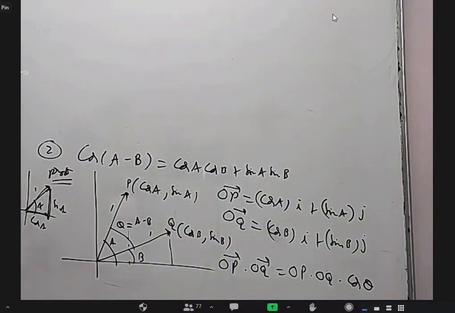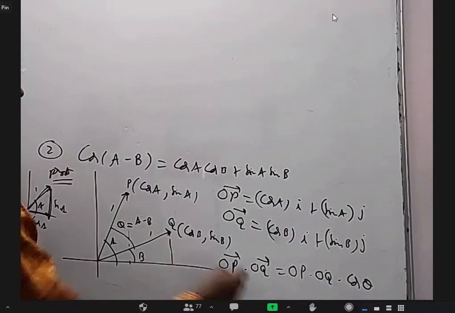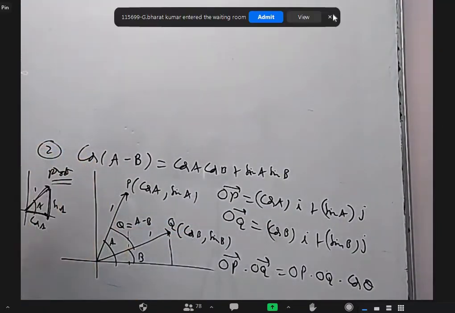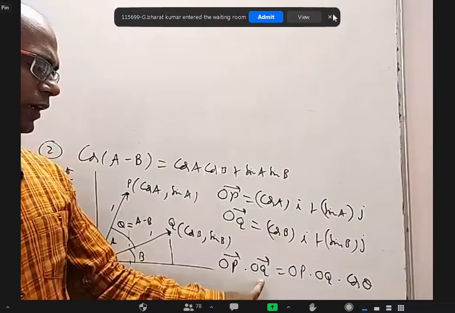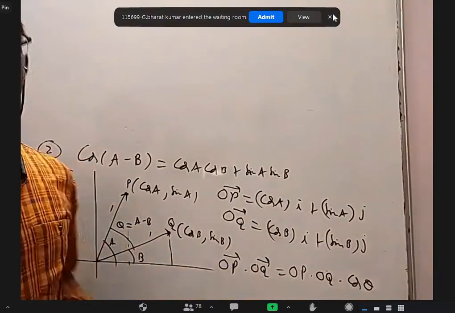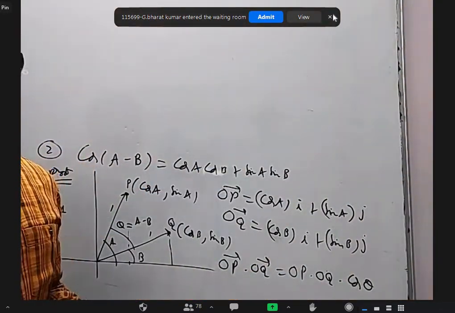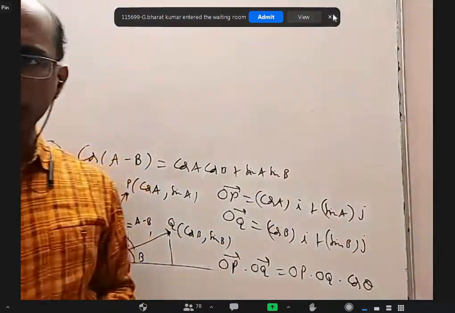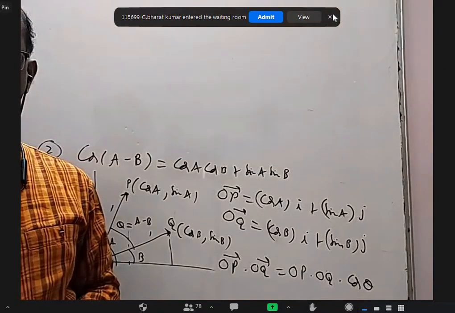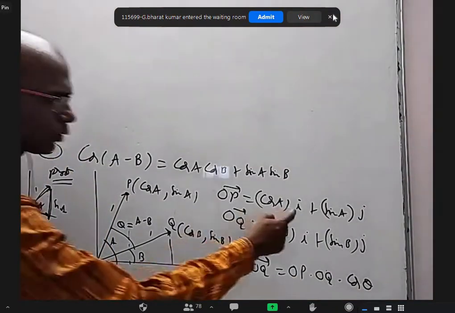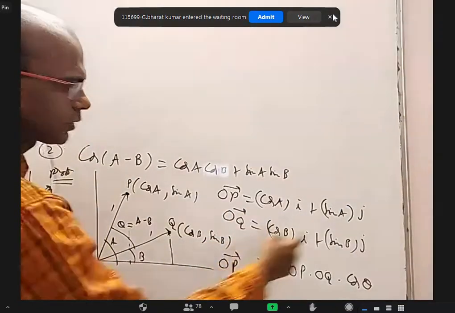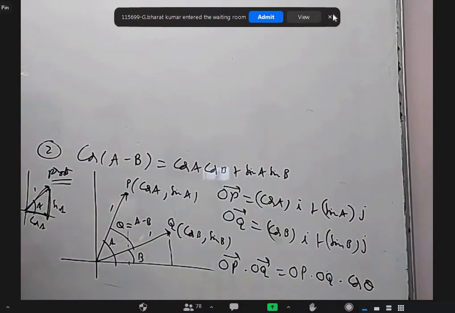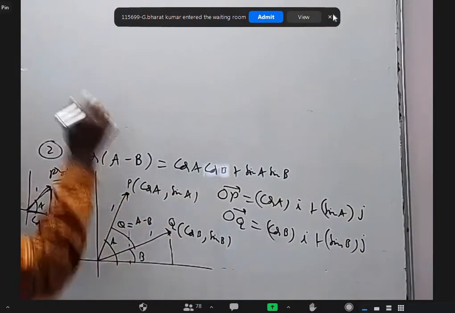Okay, now coming to this, OP bar dot OQ bar. When two vectors are there for finding dot product, the original definition is this magnitude into this magnitude cos of angle between them. But if they're already there in terms of ijk, I think you have a formula A1 A2 plus B1 B2 plus C1 C2. Am I correct? So this i coefficient into this coefficient, cos A, cos B. Similarly, sin A.